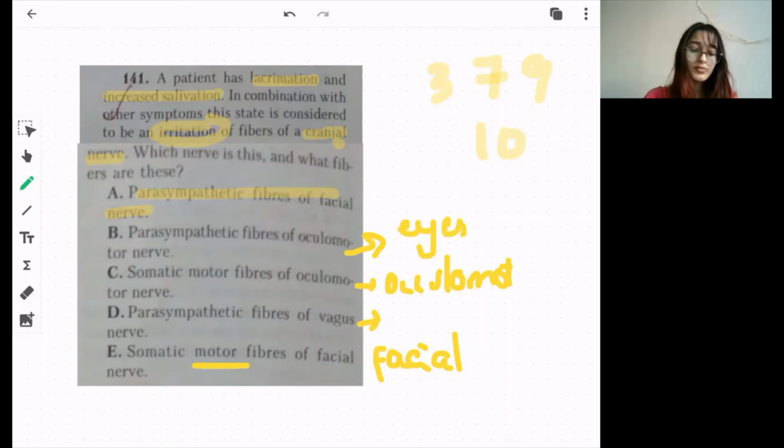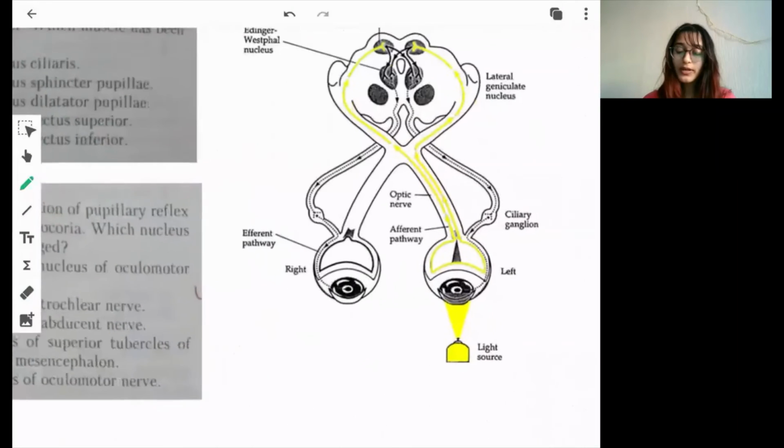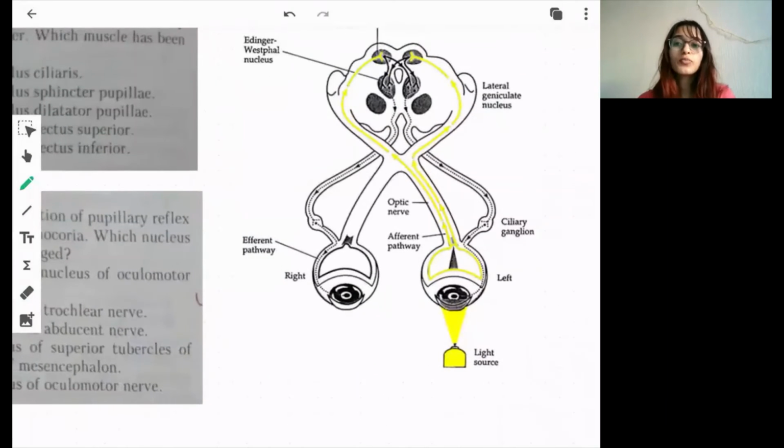So this was question number 141. Let's also look at another question. Obviously the pupillary light reflex is a separate topic, but since it is related to the parasympathetic ganglia, I have added this along with the topic. So what do we check in the pupillary reflex?